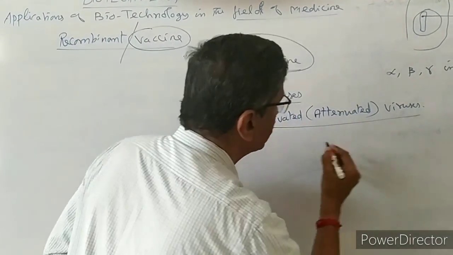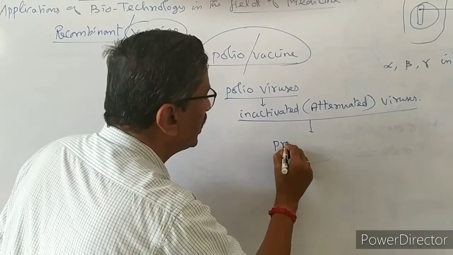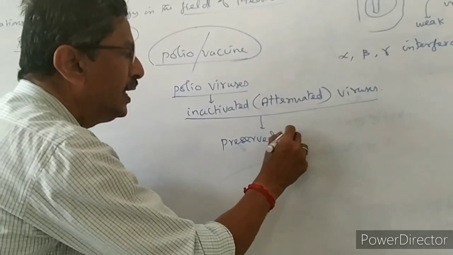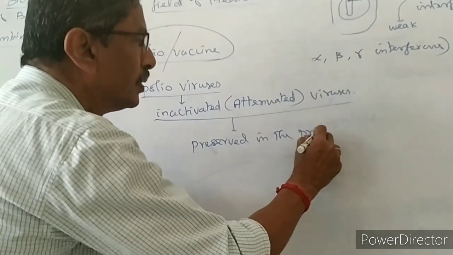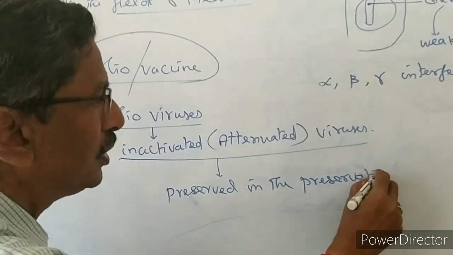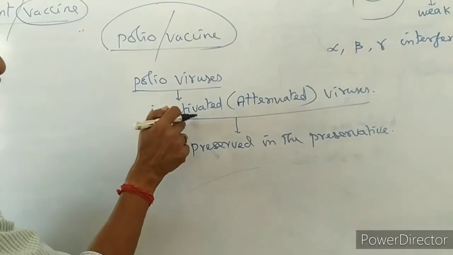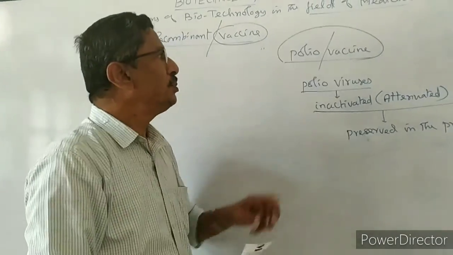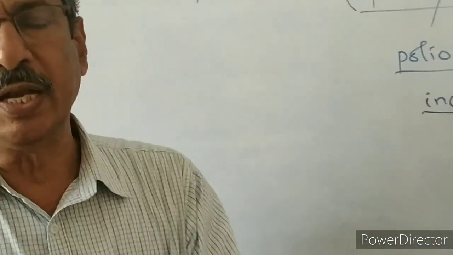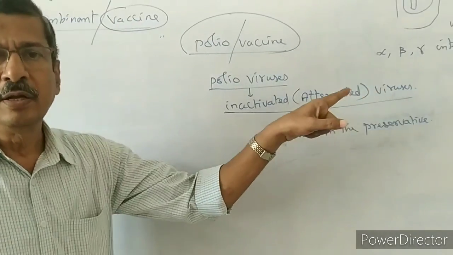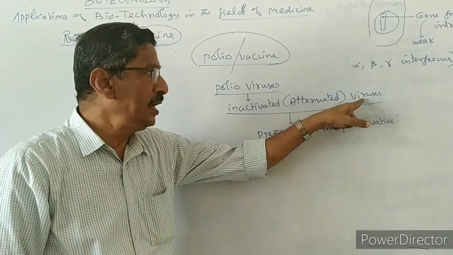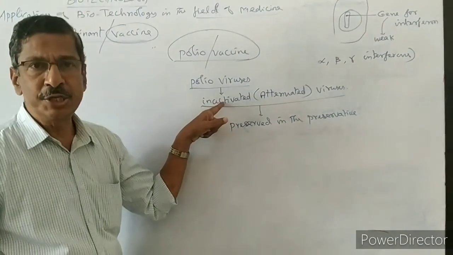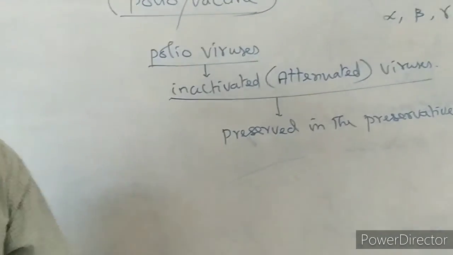Then this inactivated virus will be preserved in the preservative. This preservative plus inactive vaccine together we can call the polio vaccine. Suppose a polio vaccine is given to a child. The actual virus is entering, but the virus cannot cause disease in the child's body because it is inactive. They are unable to do anything, they are powerless.